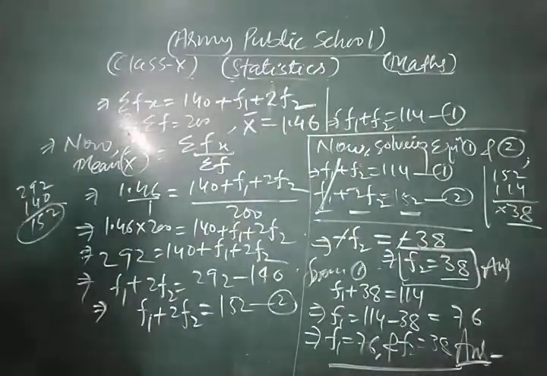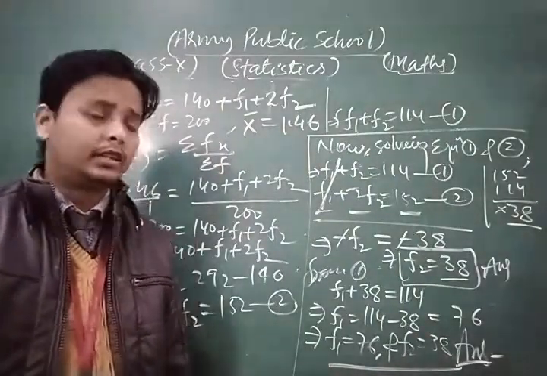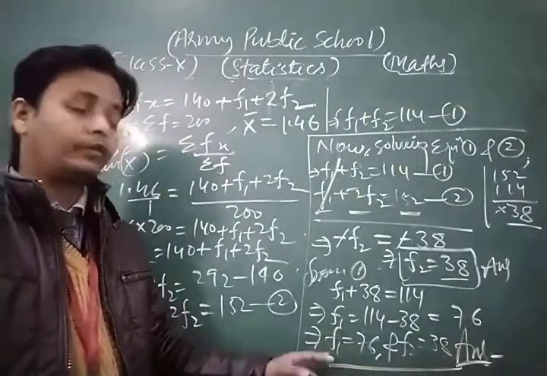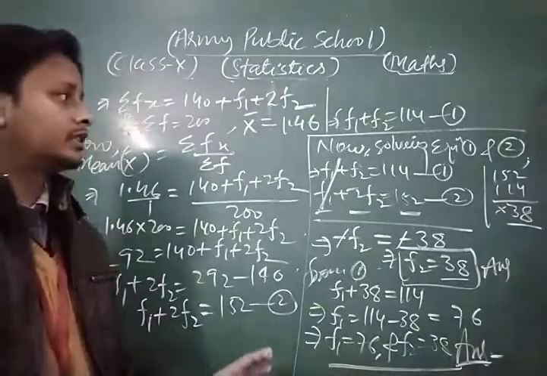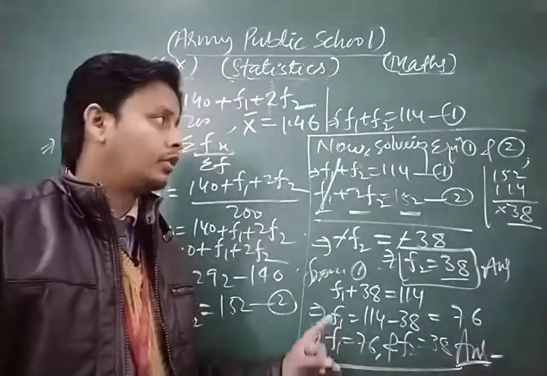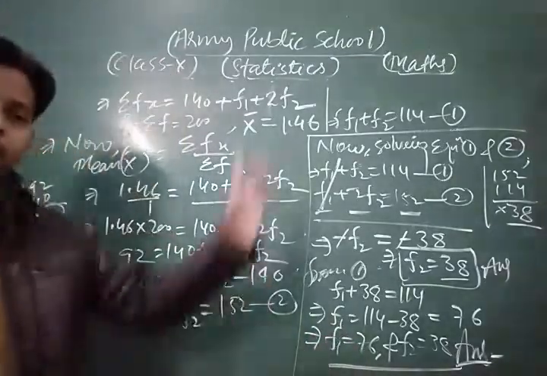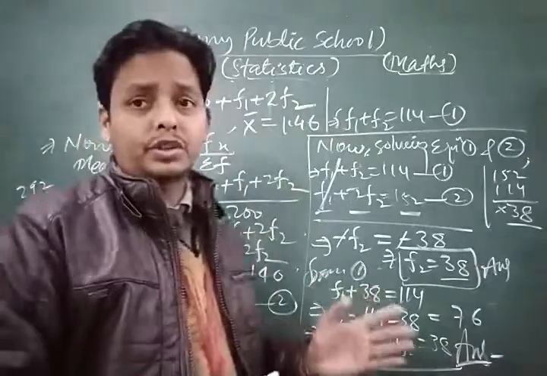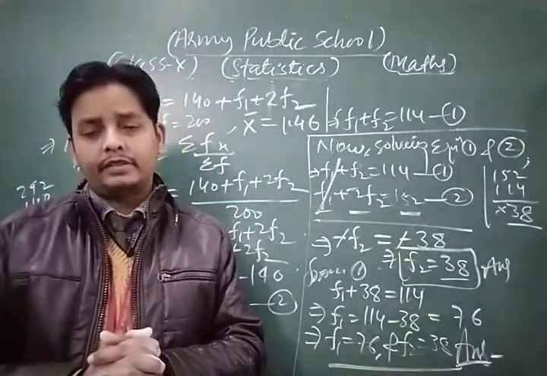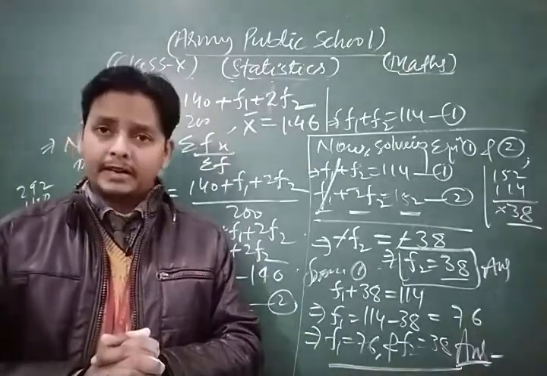So in this way, the missing frequencies are F1 equal to 76 and F2 equal to 38. Dear student, this is one of the most important questions of that chapter. So please do more and more practice of this type of question. After that, you can solve each and every question of your NCERT exercise based on mean.